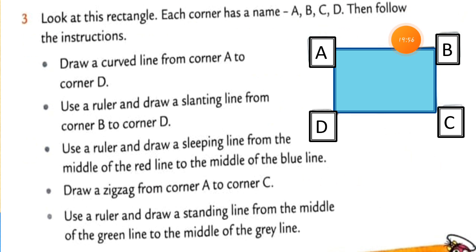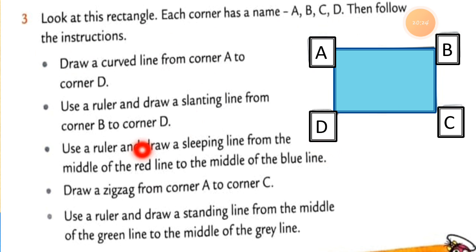Now here, students, this is the next question of your textbook. So let's start reading it. Look at this rectangle. You can see each corner has a name. So this is the rectangle and each corner has a name: A, B, C, D. Here is A, here is B, here is C and here is D.